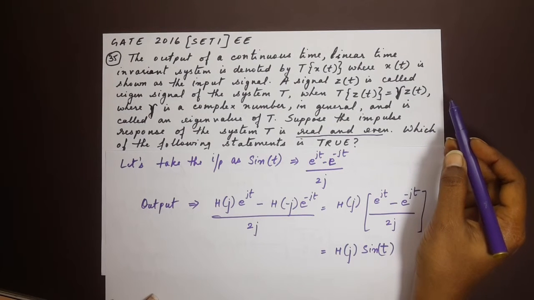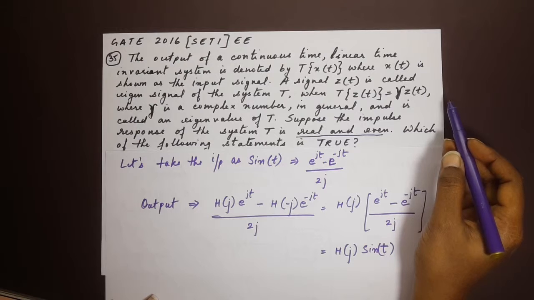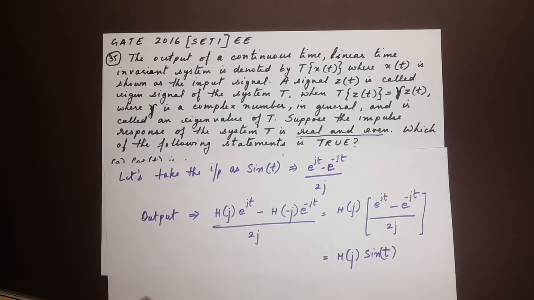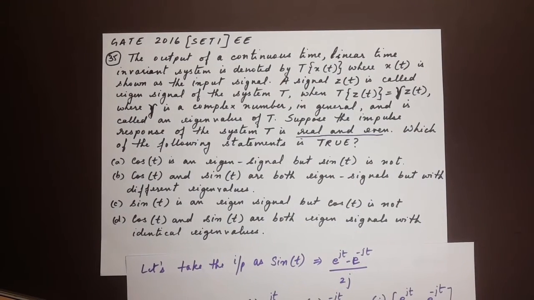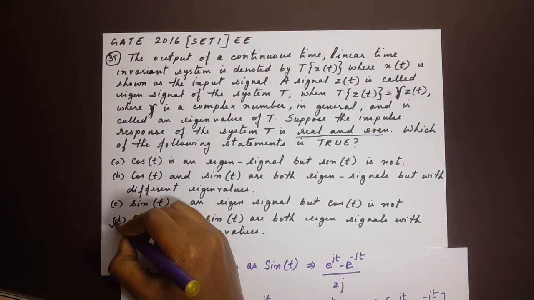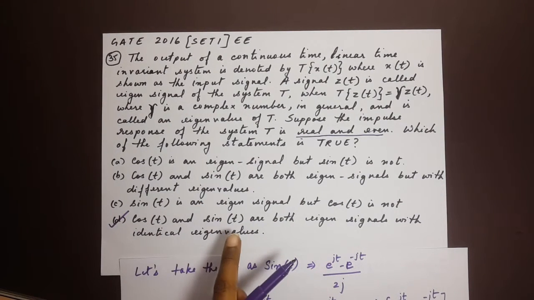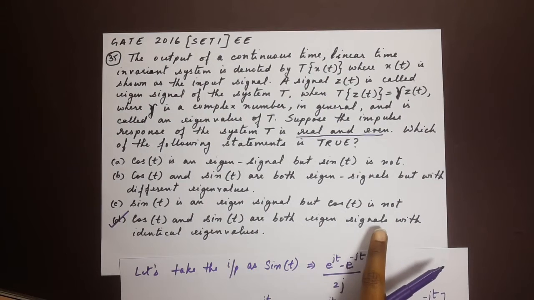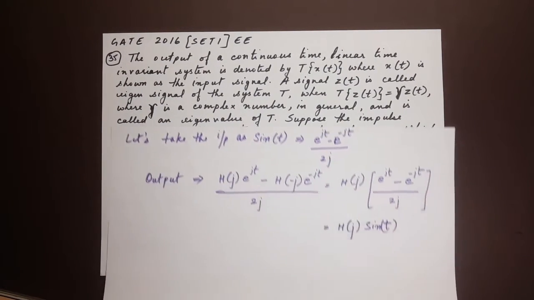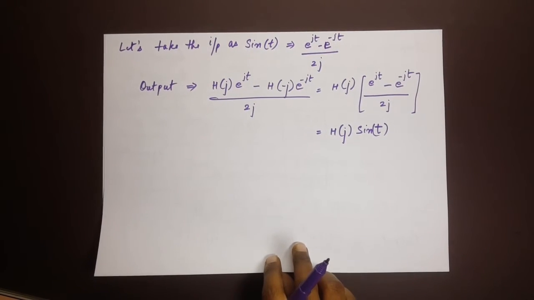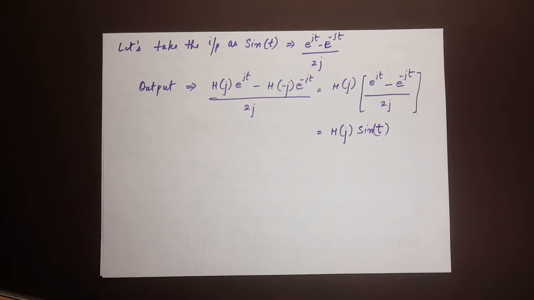So this means that both sine t and cos t are eigensignals and they have the same eigenvalues. So that corresponds to option D here. Cos t and sine t are both eigensignals with identical eigenvalues. I hope this has helped.